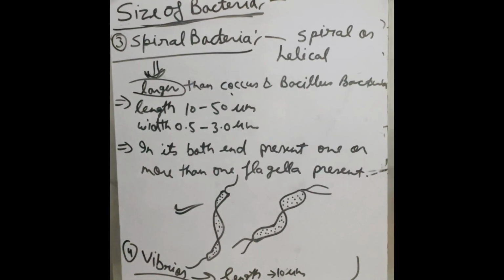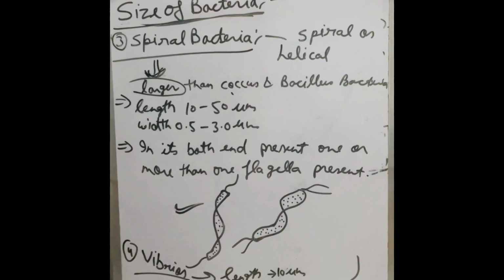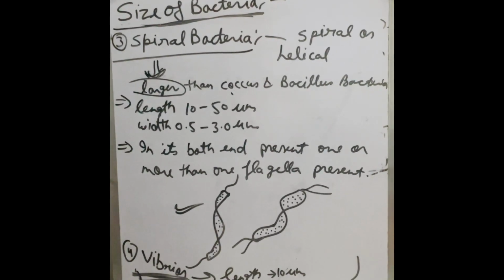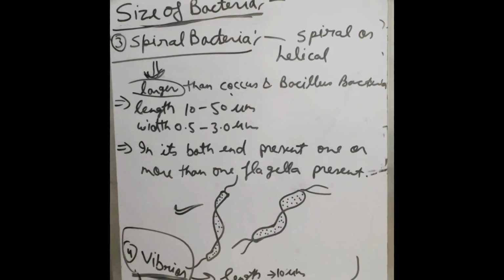In the next video I will describe all types of flagellum, and you can see the arrangement of flagellum in that video. And the next, number 4, is Vibrio bacteria. Now you see that I described only 3 kinds of bacteria: coccus, bacillus and spiral. Vibrio bacteria is also different from these.